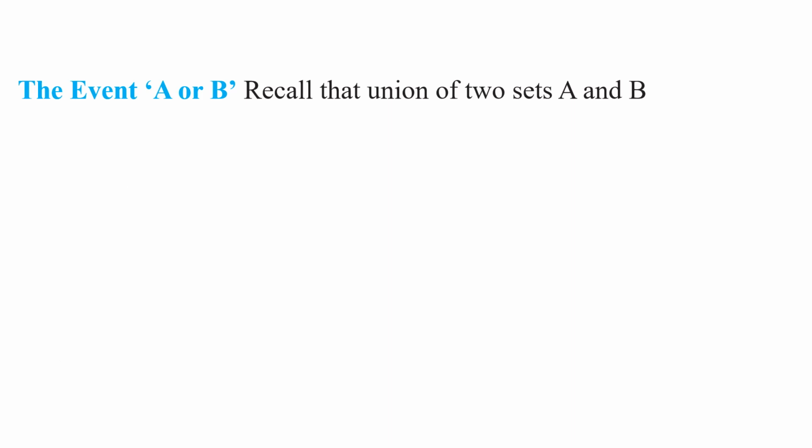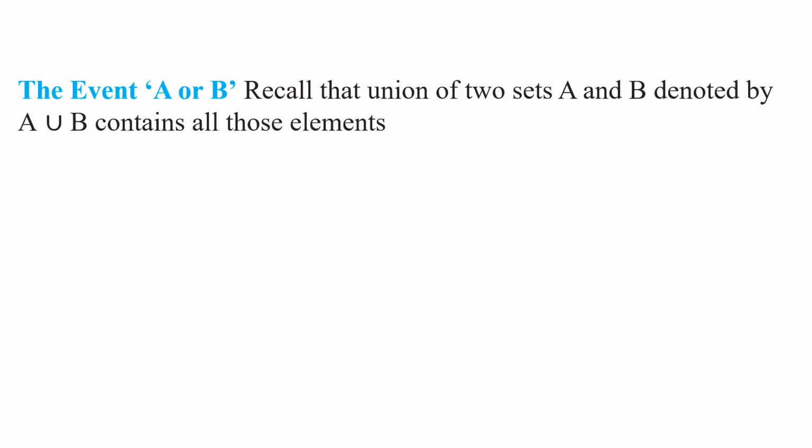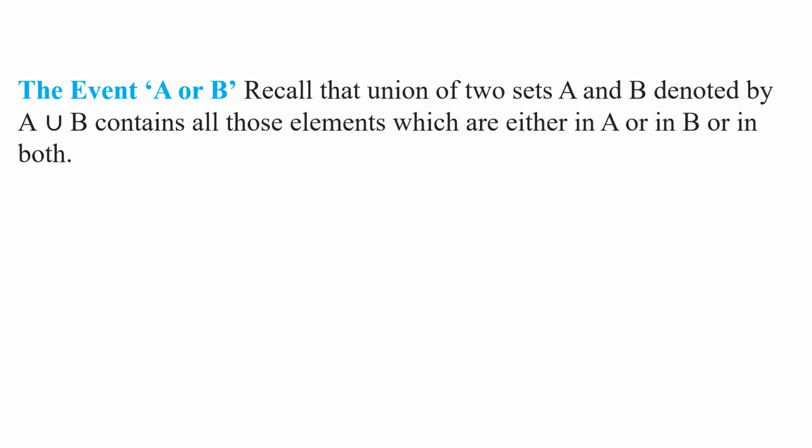Now the event A or B. Recall that the union of two sets A and B, denoted by A union B, contains all those elements which are either in A or in B or in both sets. Do you remember the definition of union of two sets?